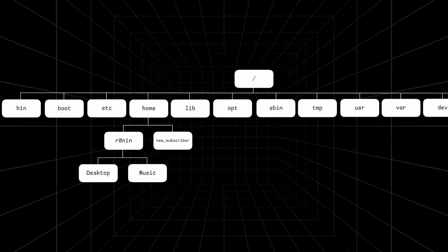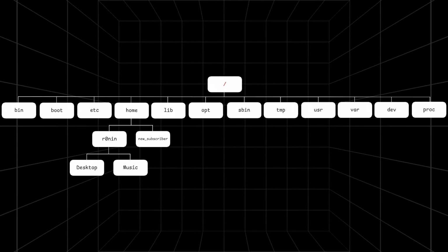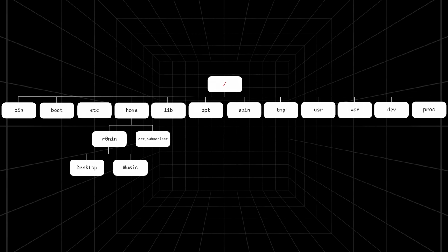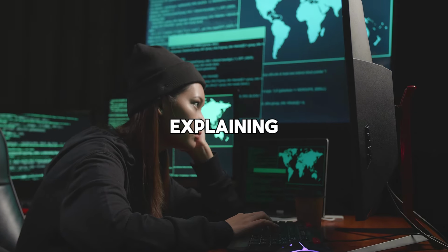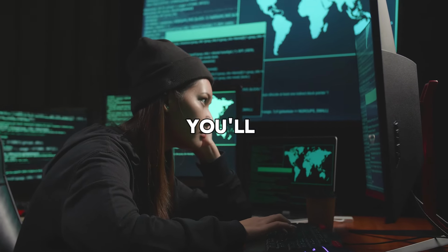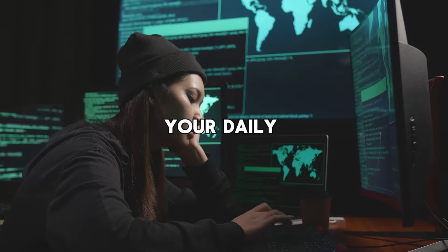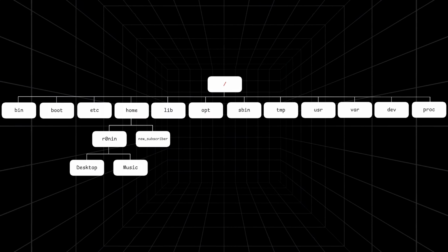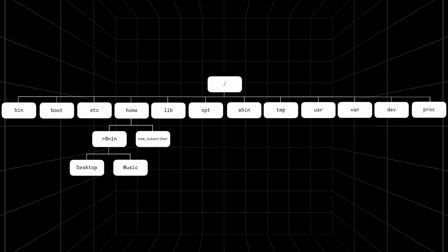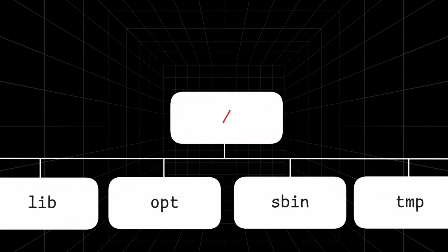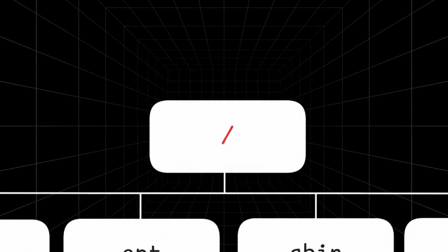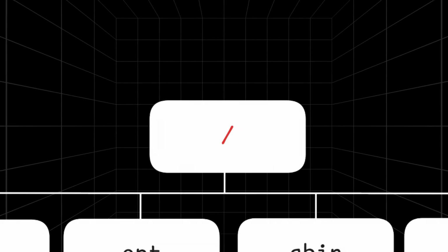I will explain what these folders are used for in a single sentence. It might be a bit hard to learn them like this because explaining this way can be boring. You'll learn them as you use them in your daily life. Still, let's briefly mention what each folder does so you can become familiar. This is our topmost root directory. All files and folders start from here.